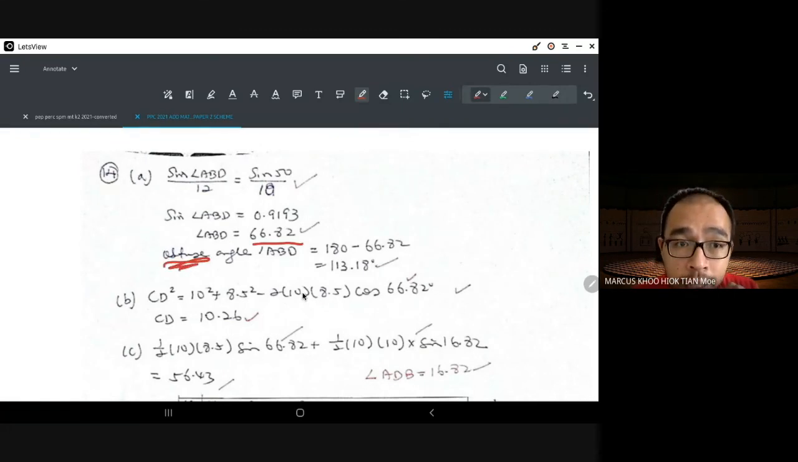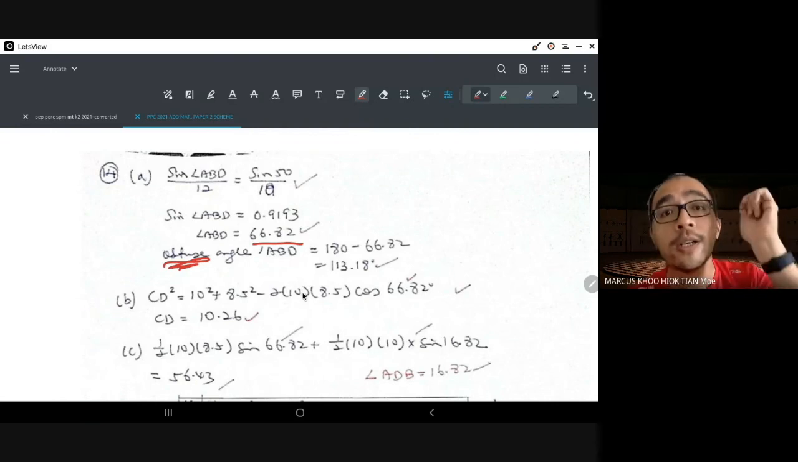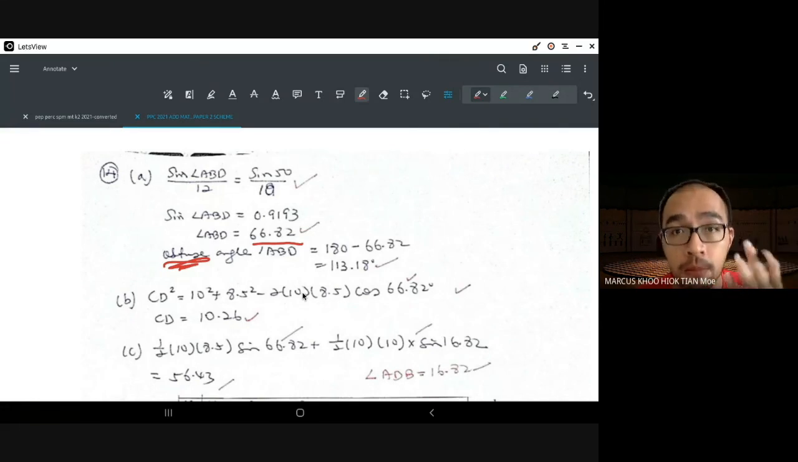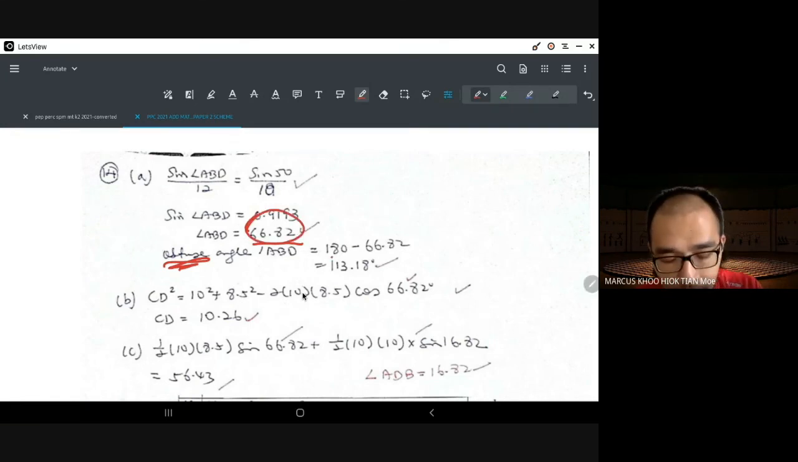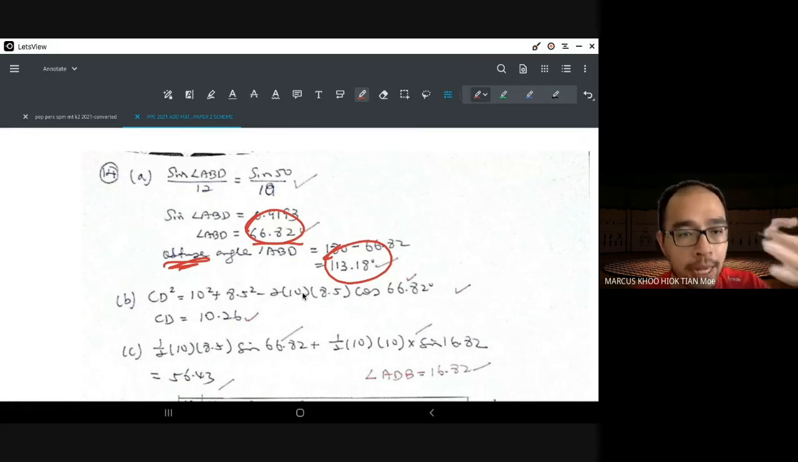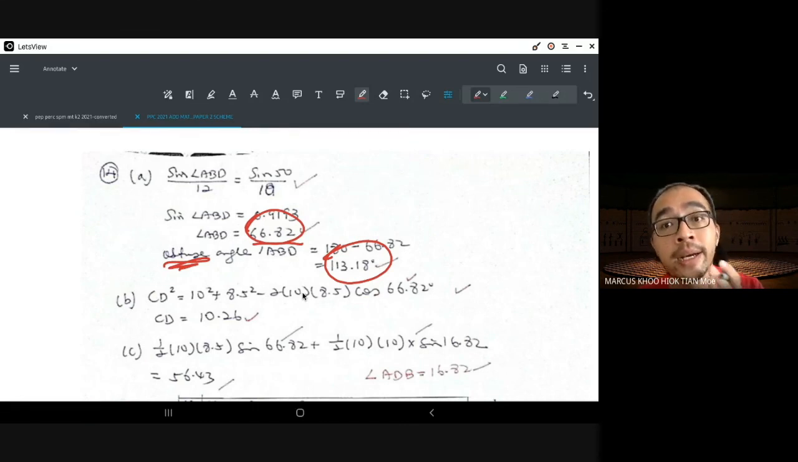Whenever it is an obtuse angle, and this only applies to sine rule. Only sine rule has this very strange situation where the answer can be more than one. It can be an acute angle like 68.82, or it can be an obtuse angle 113.80. Only the sine rule has this problem. Cos rule, no problem, the answer you get is the answer. But sine rule is just one of those rules that you have to be careful. Is it an obtuse angle or is it an acute angle?